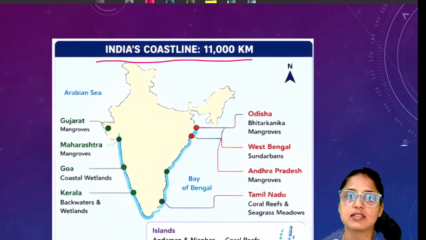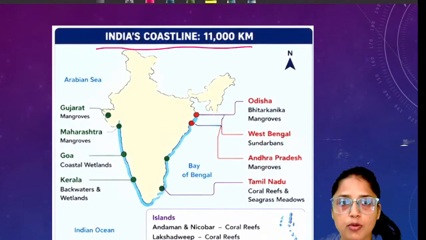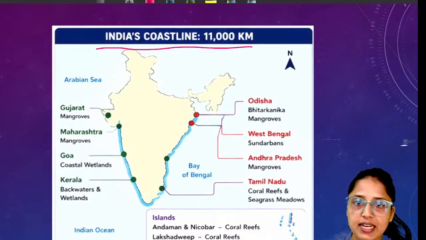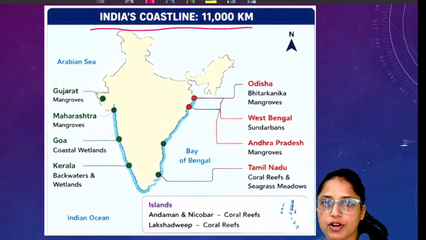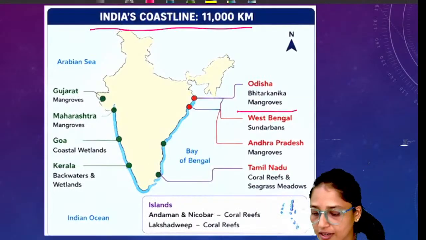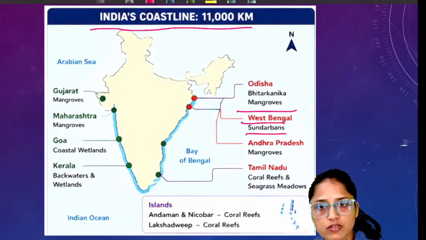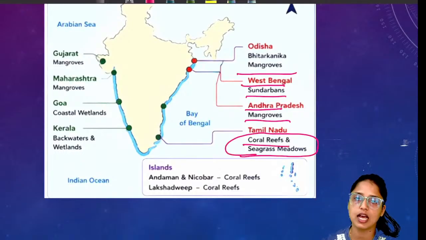Now quickly let's discuss what natural or protective shields are present on India's coastline. If we talk about the eastern coast of India, in the coast of Orissa we have Bhitarkanika mangroves. In West Bengal, we have Sundarban mangroves. In Andhra Pradesh also we have mangroves. And in Tamil Nadu, we have coral reefs as well as seagrass meadows as natural protection.